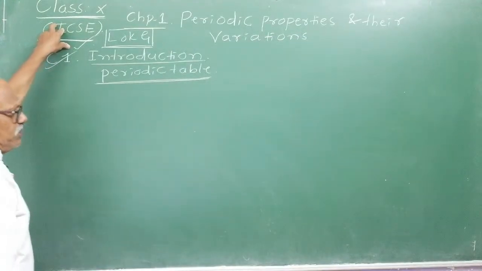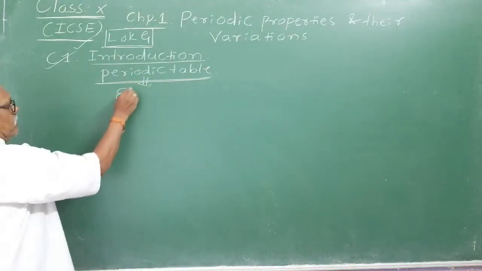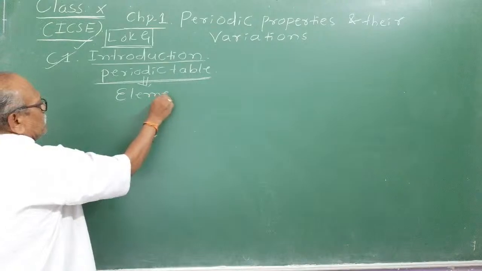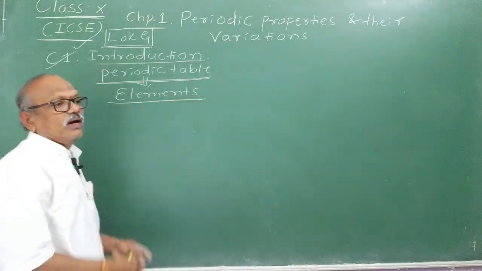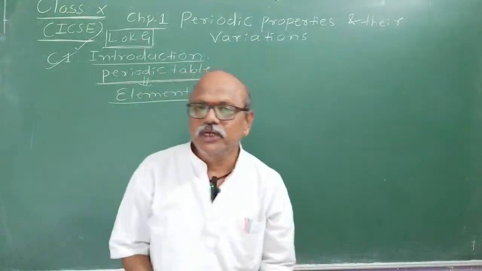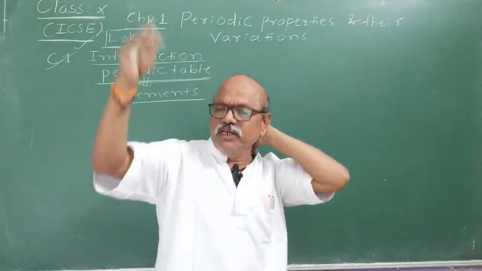Introduction to the periodic table. You recall elements are classified. Initially, the number of elements was very few. As chemistry developed, newer elements were discovered, and the number of elements went on increasing.